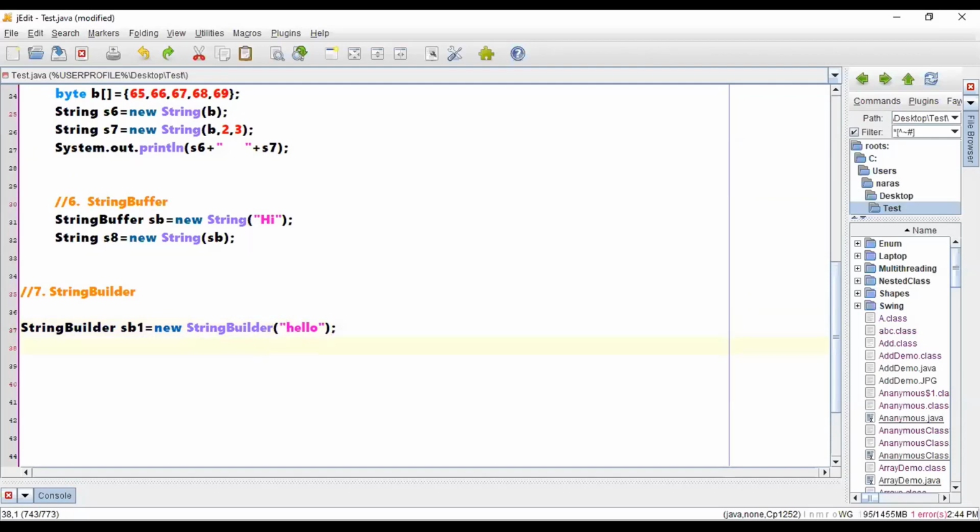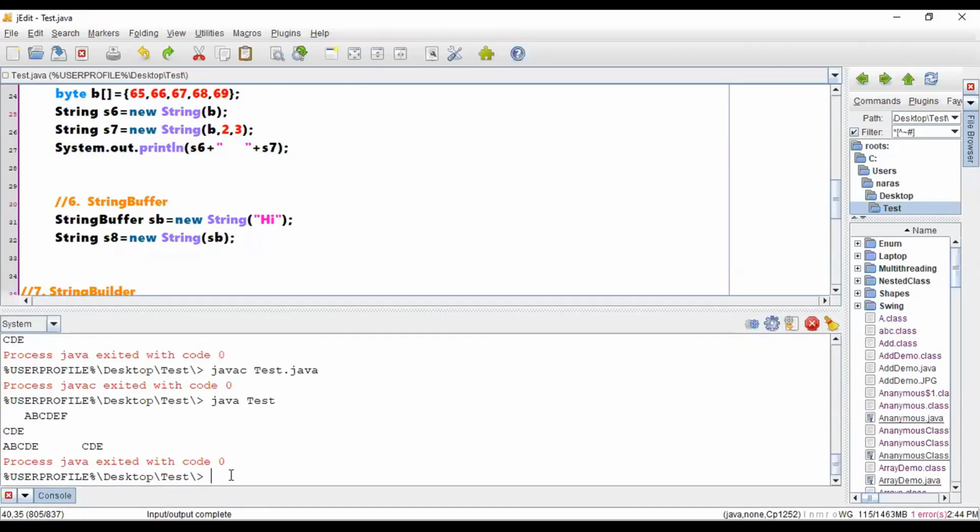Using this sb1 I can create a string s9 is equal to new String of sb1. If you want to print these things you can print them: paste this, this is sb and this is sb1. Let me just cross check.